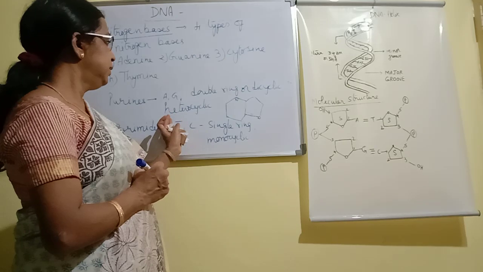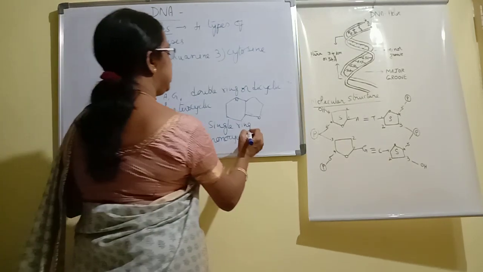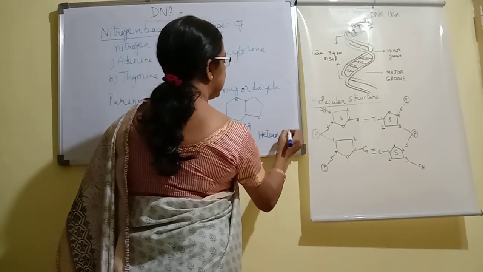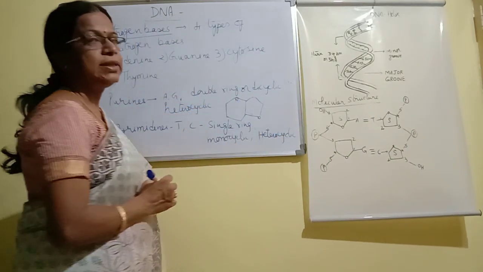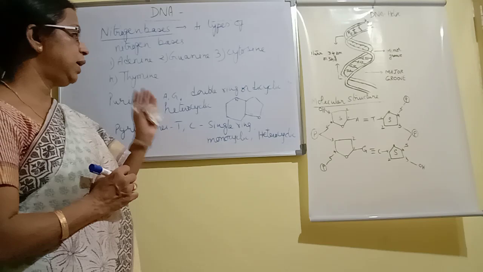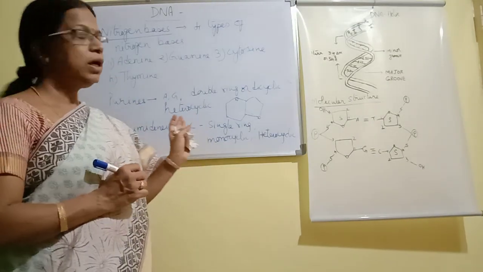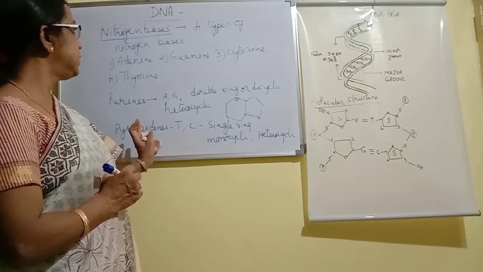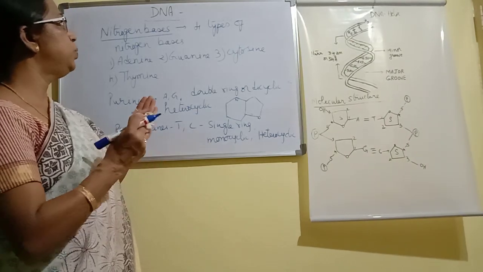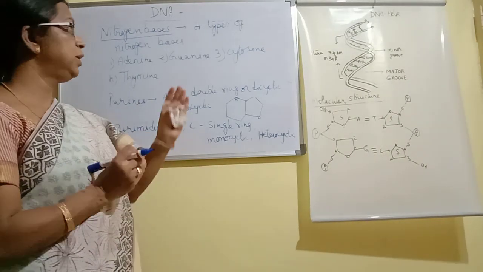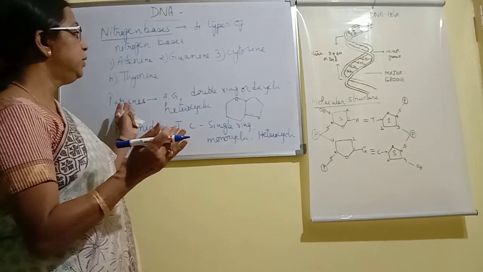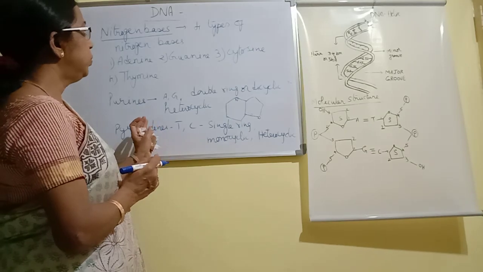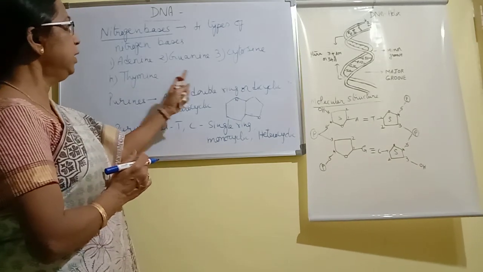Just like purines, these are also heterocyclic compounds. Now these purines and pyrimidines bind with each other. Among the nitrogen bases, one purine always binds with a pyrimidine. So now let us see. These are the components.